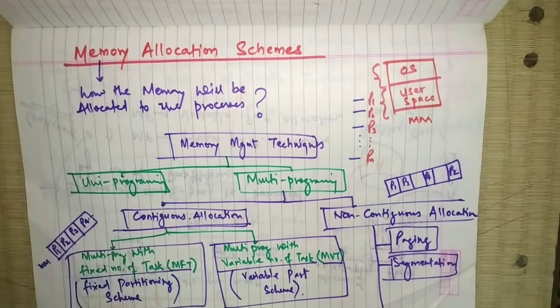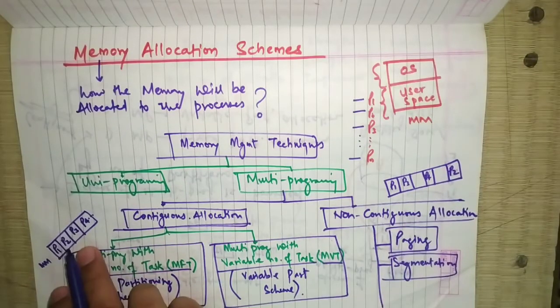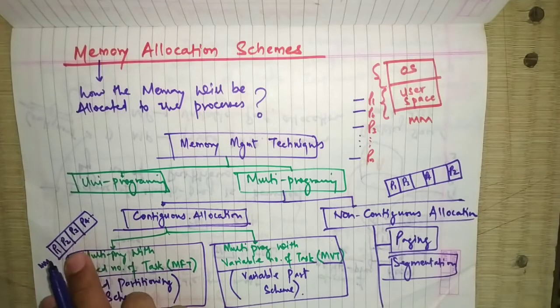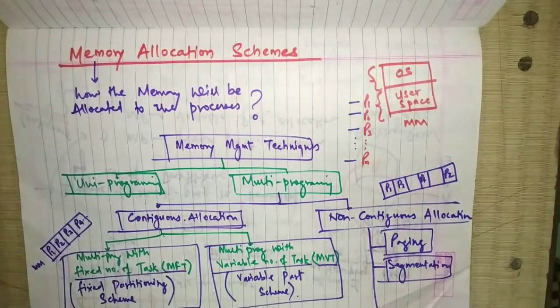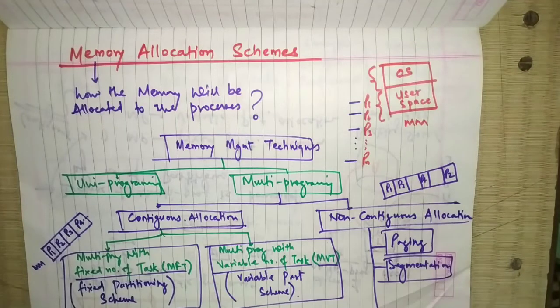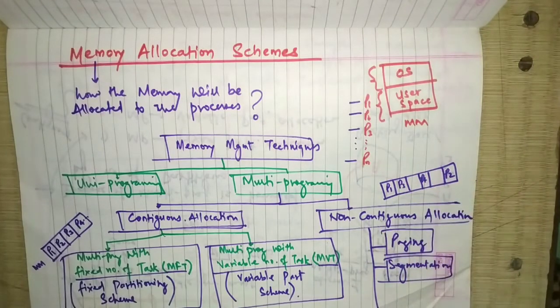The rough idea behind contiguous allocation and non-contiguous allocation was that in contiguous allocation all the processes which come for execution will be placed in a contiguous manner, one after another. In non-contiguous allocation the processes can be placed anywhere. It is not necessary to place the processes one after another. That manner is called non-contiguous allocation. So now we are going to focus on the non-contiguous allocation.